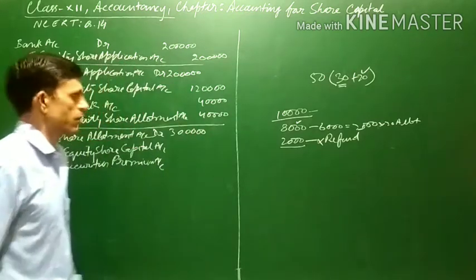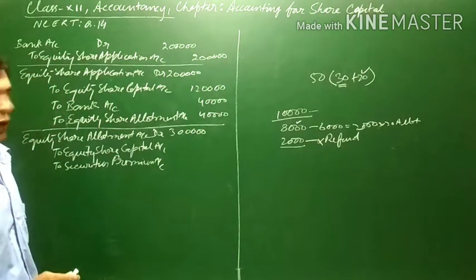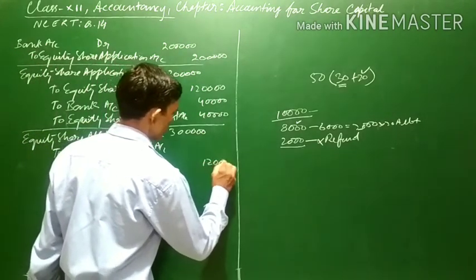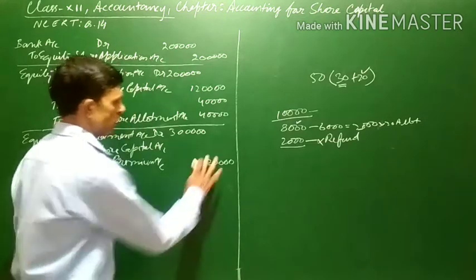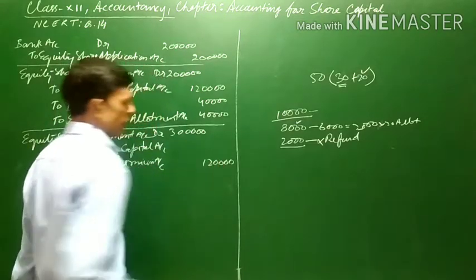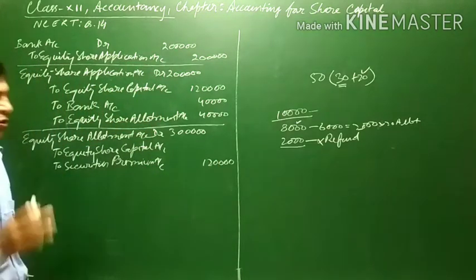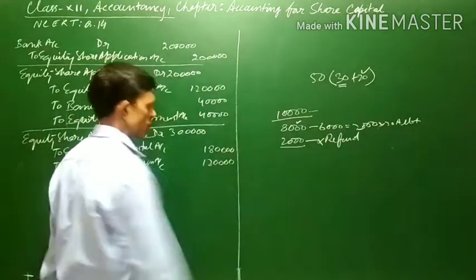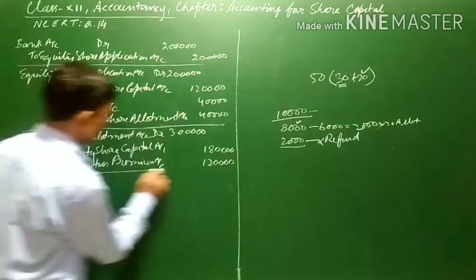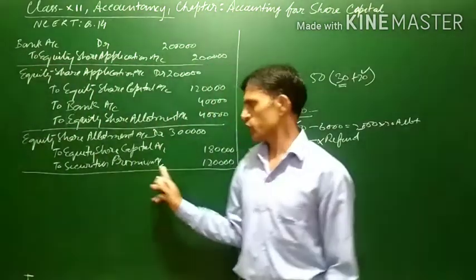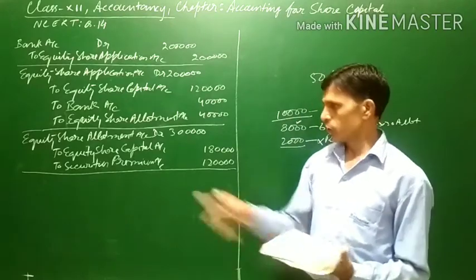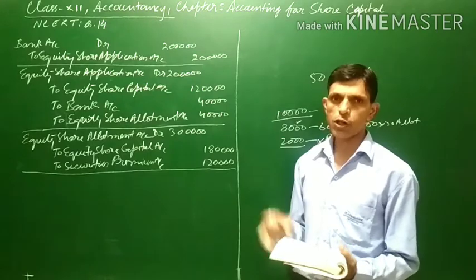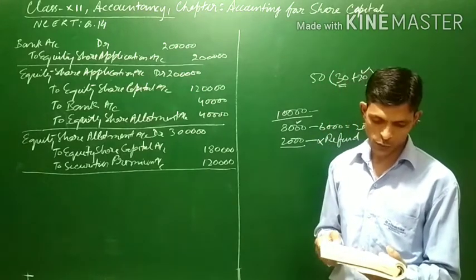The 20 rupees premium into 6,000 shares, that is 1,20,000, will be credited to securities premium account, and at the rate of rupees 30 per share on 6,000 shares, it will be transferred to equity share capital account. Since the shares are issued at a premium, securities premium account will also be credited along with the allotment account, because premium is being called along with allotment.